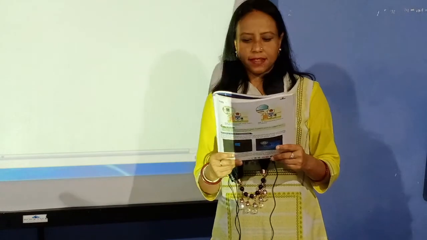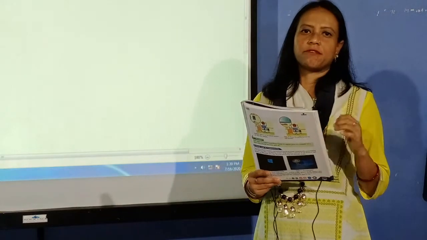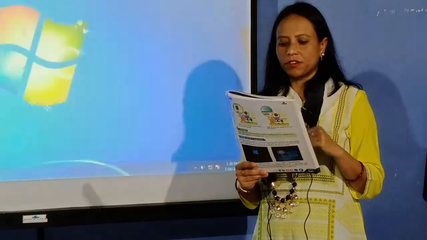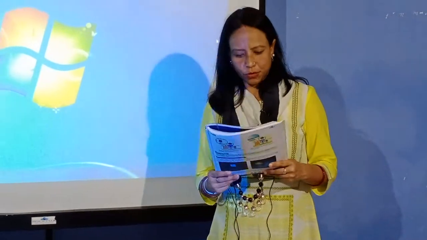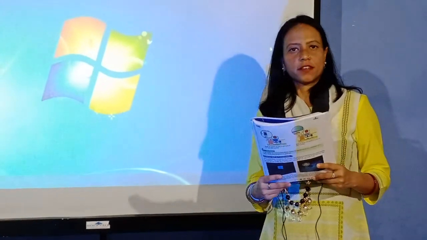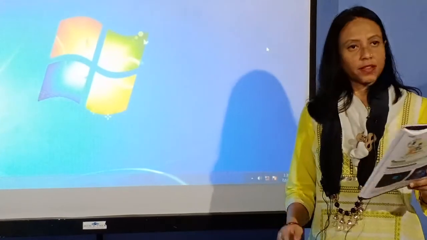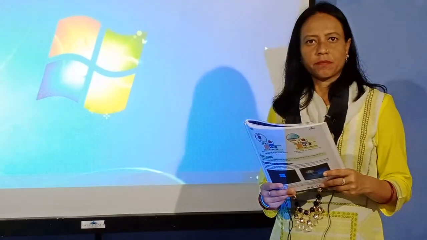But in computer, when we start a computer, we say that it's booting. And when we have to close the computer, we do not say we are closing, we say shutting down the computer. Okay, so these are the two important things which you have to remember.